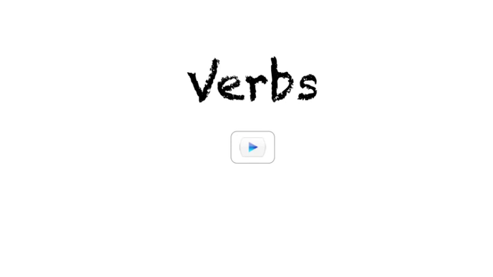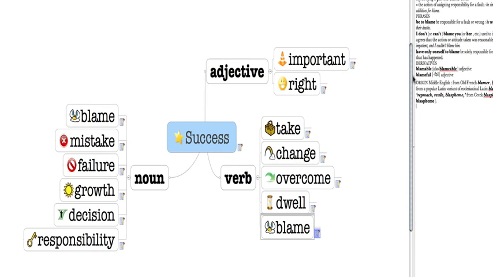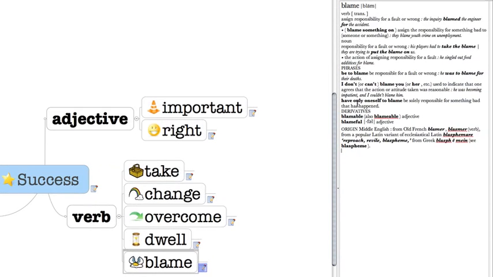Welcome back. Now let's take a look at our verbs. We have 5 verbs here, and some of them you already know, like blame. When we use it as a verb, it's an action where you say, "Hey, I blame you for this broken egg." That means you put the responsibility on someone else or something else for an action.